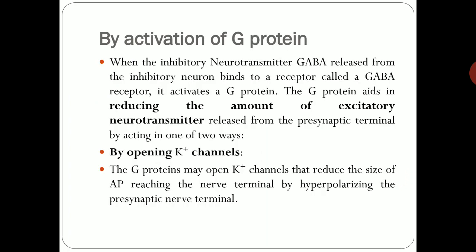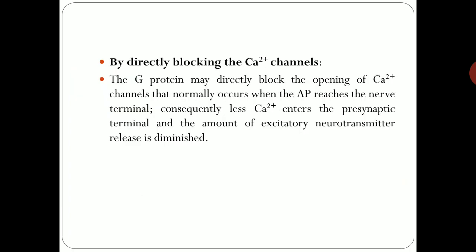Now another mechanism is by activation of G protein. When the inhibitory neurotransmitter GABA released from the inhibitory neuron binds to a receptor called the GABA receptor, it activates the G protein. And the G protein aids in reducing the amount of excitatory neurotransmitter released from the presynaptic terminal in two ways. It opens potassium channels, and the other mechanism is it directly blocks the calcium channel.